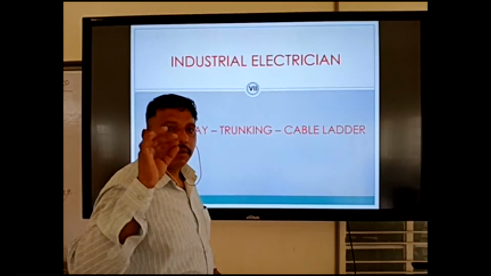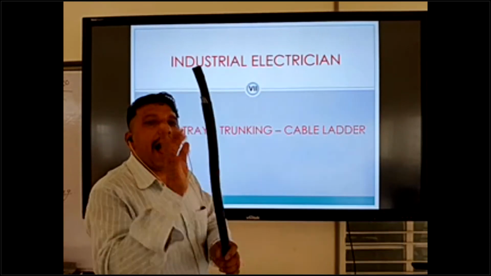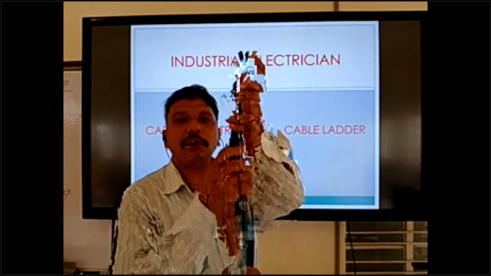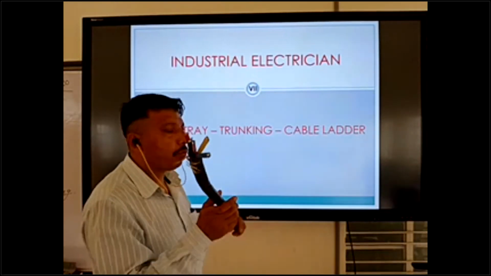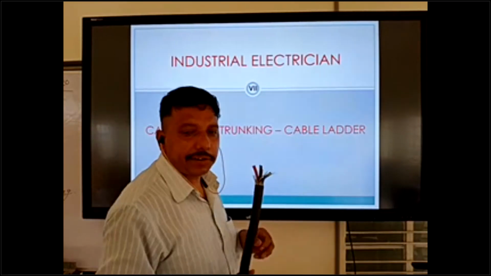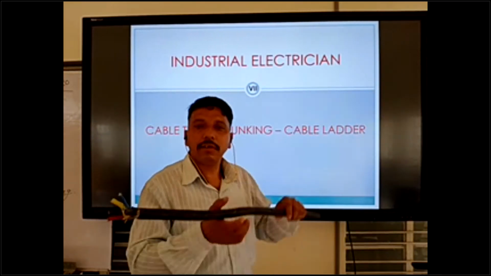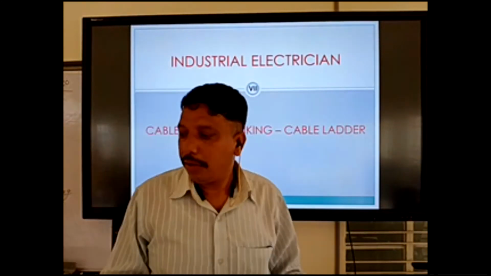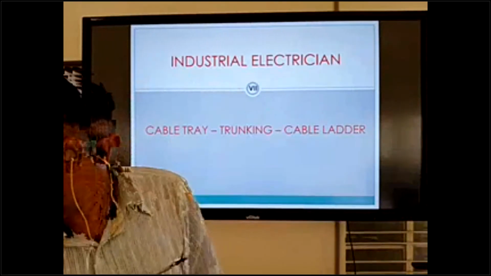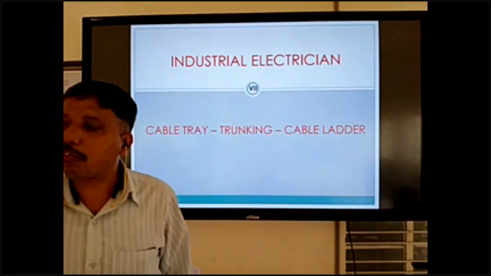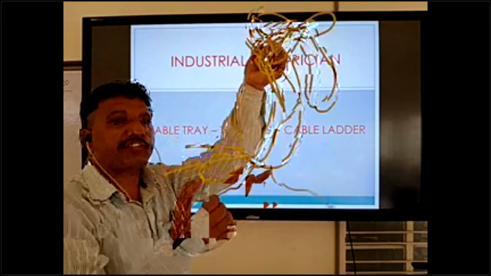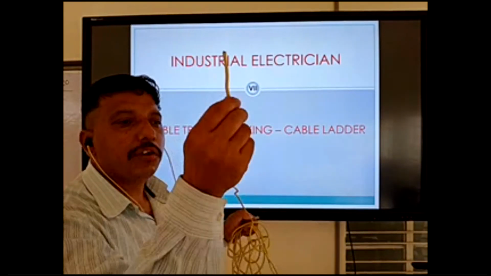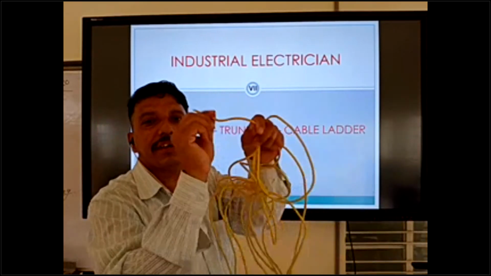I told you about armored type and non-armored type cable routes; we can use cable tray, trunking and cable ladder for the route system. Trunking is mostly used for control cable and wiring cable. Just before class we were talking about wiring cable, flexible cable, which has only single insulation, so it is a very sensitive cable.